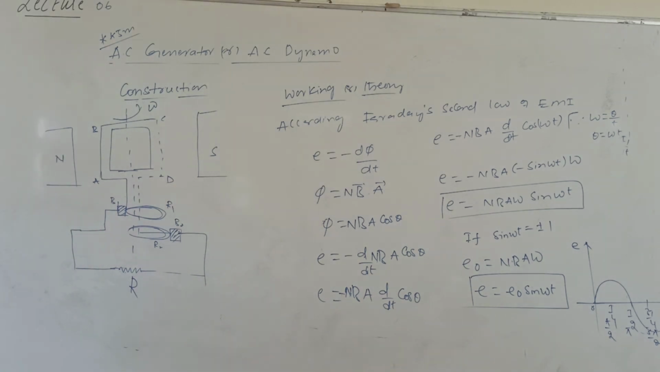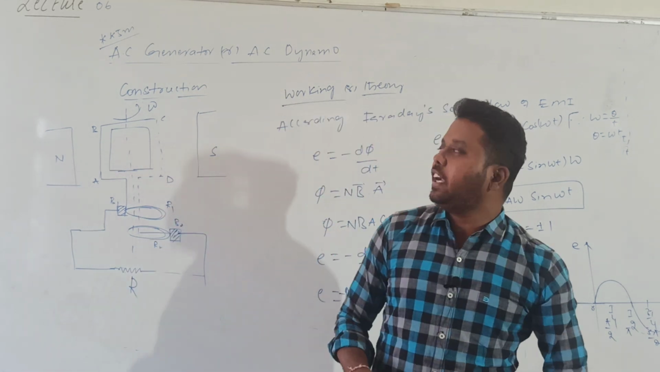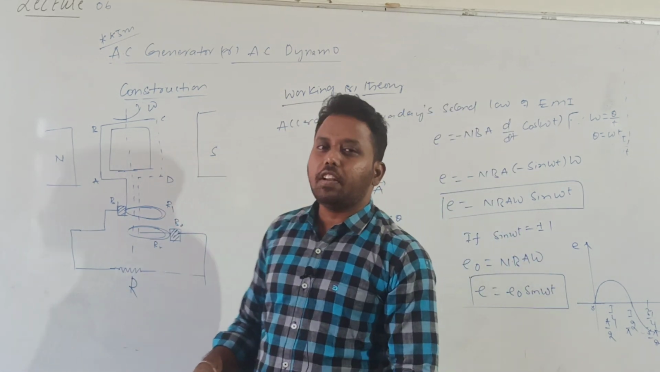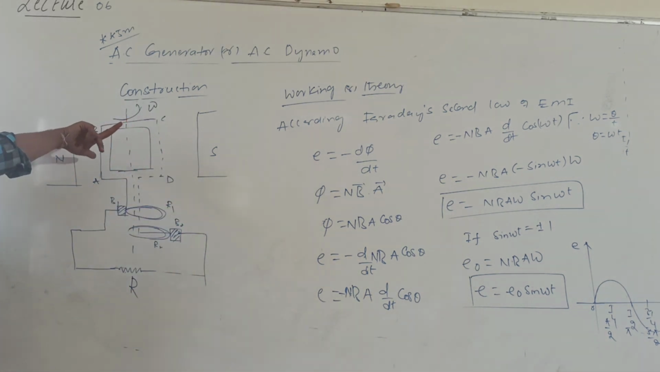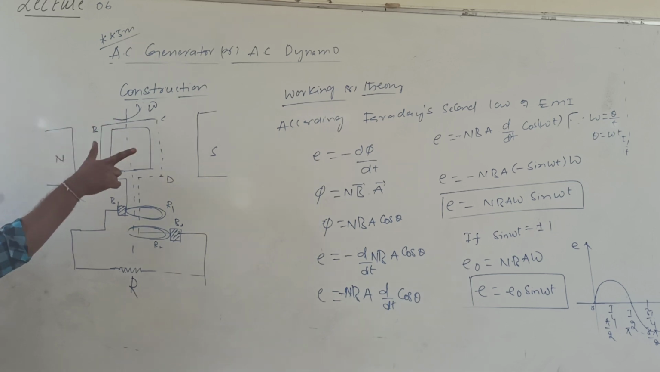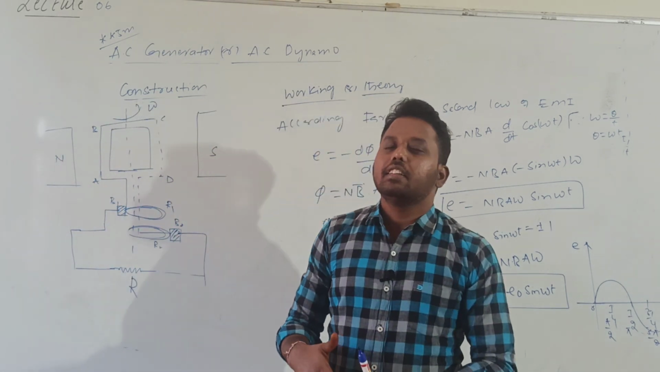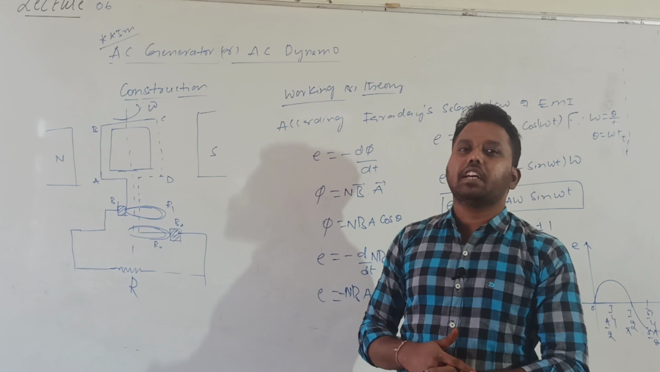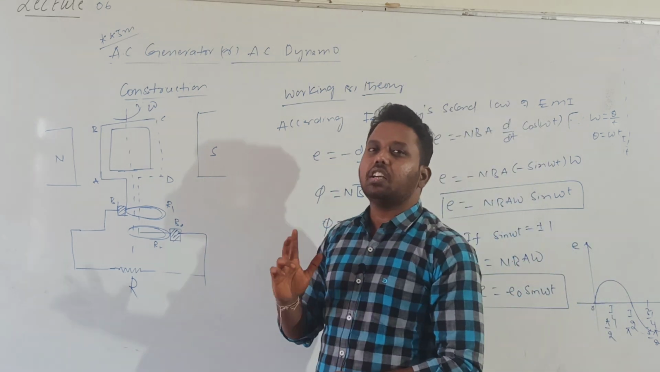So what is the direction of the induced current? The induced current direction can be calculated by using which rule? By using Fleming's right hand rule. According to this rule, magnetic field is represented by the forefinger. The forefinger is indicating the direction of the magnetic field, the thumb is indicating the direction of the motion of the conductor, then the central finger will indicate the direction of the induced current.